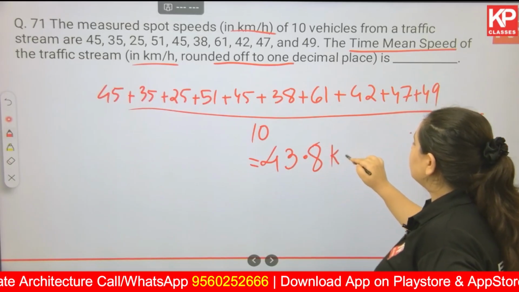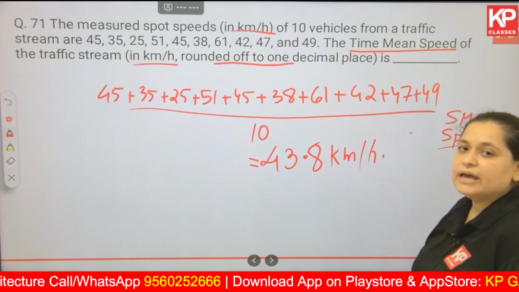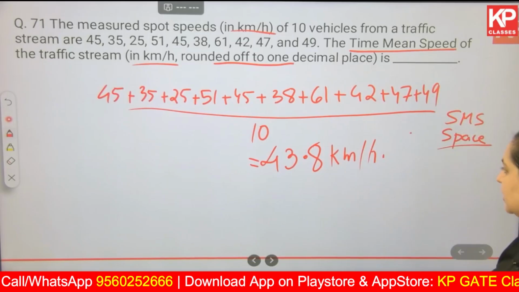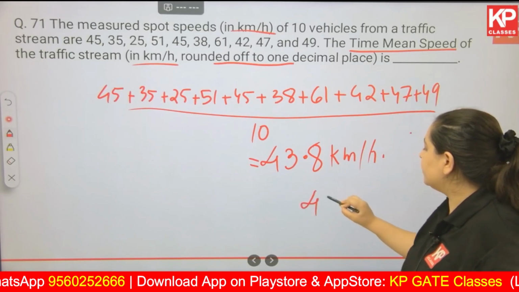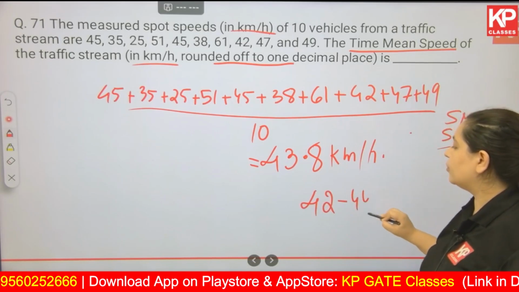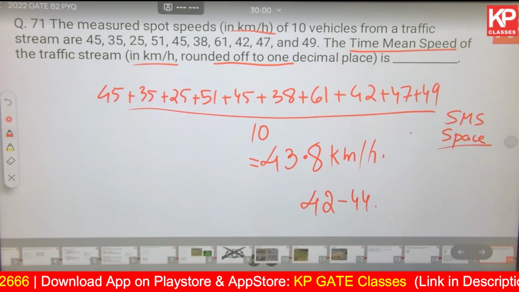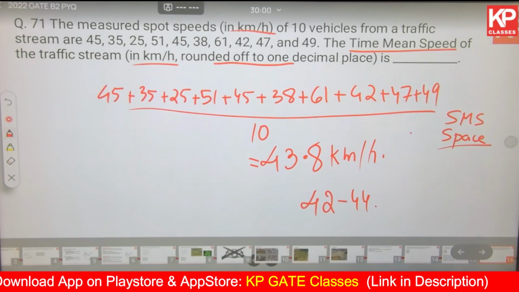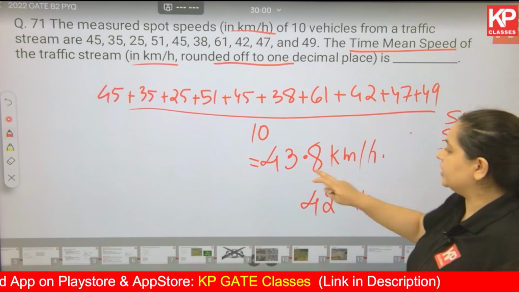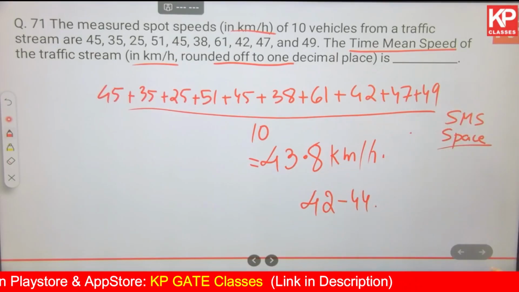43.8 kilometer per hour. Okay? The range was given very nicely over here. It was between 42 to 44. Okay, this was the official range being given to you, which was very good. Your answer will fall definitely within that. Okay, next.